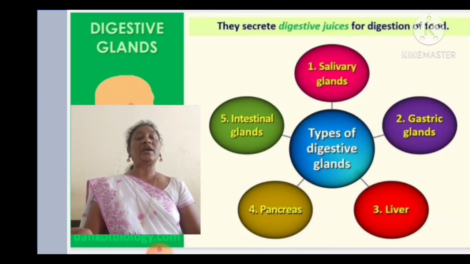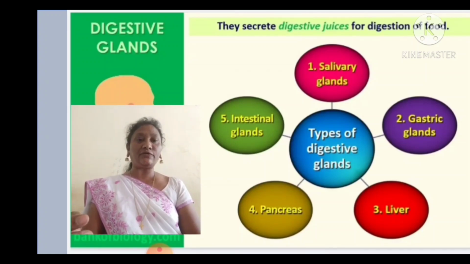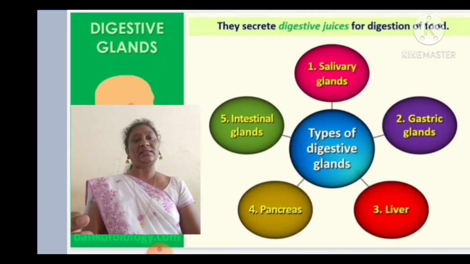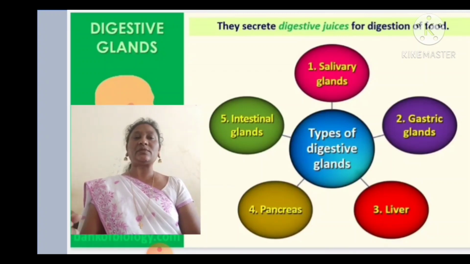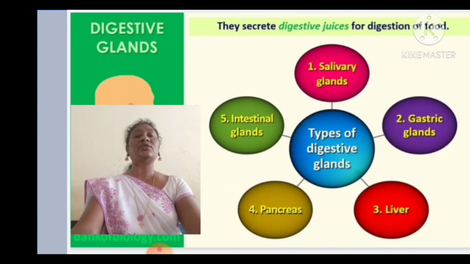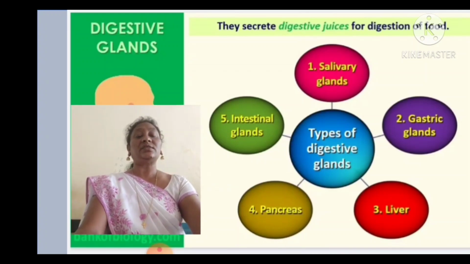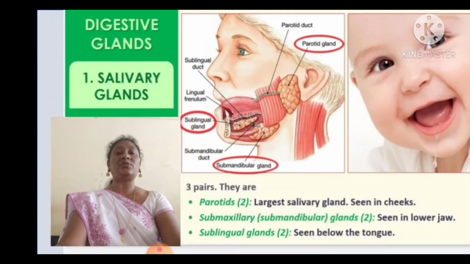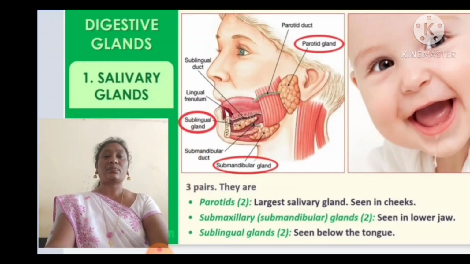So the types of digestive glands are: first one is salivary glands, second one is gastric glands, third one is liver, fourth one is pancreas, and fifth one is intestinal glands. So these are the different types of glands which are associated with the digestive system. Let us see each type of digestive glands.